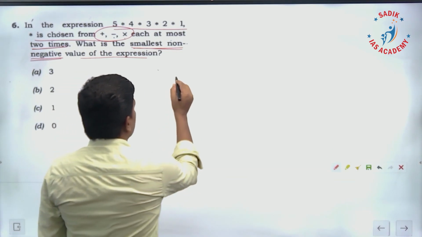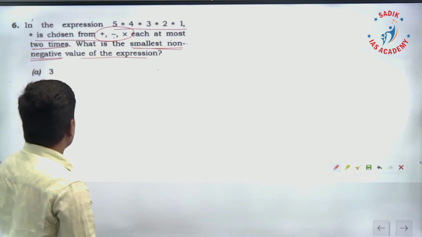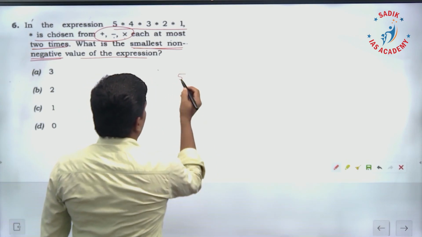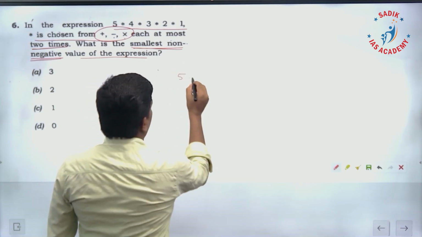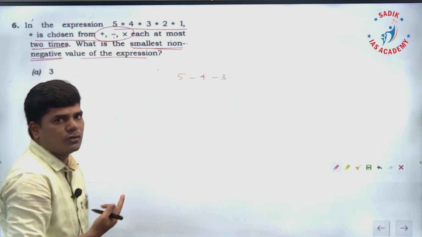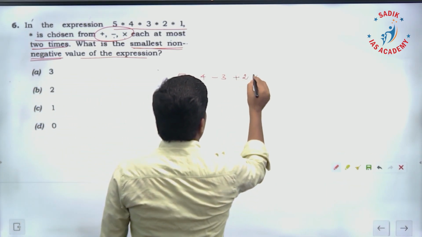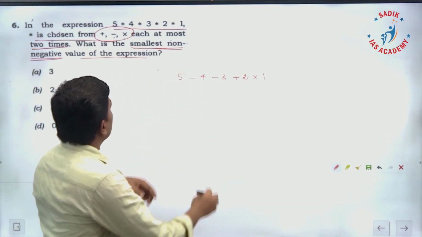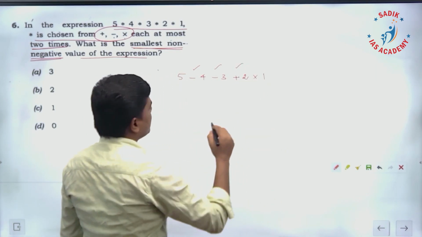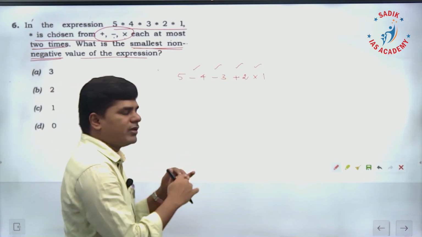If you try one of the combinations, the minimum value you can get is 0, right? In the options the minimum value given is 0. I will get that 0 easily by taking the operations like this. First star I will take minus 4. Minus I can take only a maximum of 2 times. So I have taken minus twice, then plus, then 2 into 1. First 2 stars I have replaced by minus, the third one by plus, the fourth one by multiplication. Now use BODMAS rule and simplify, you will get the answer.